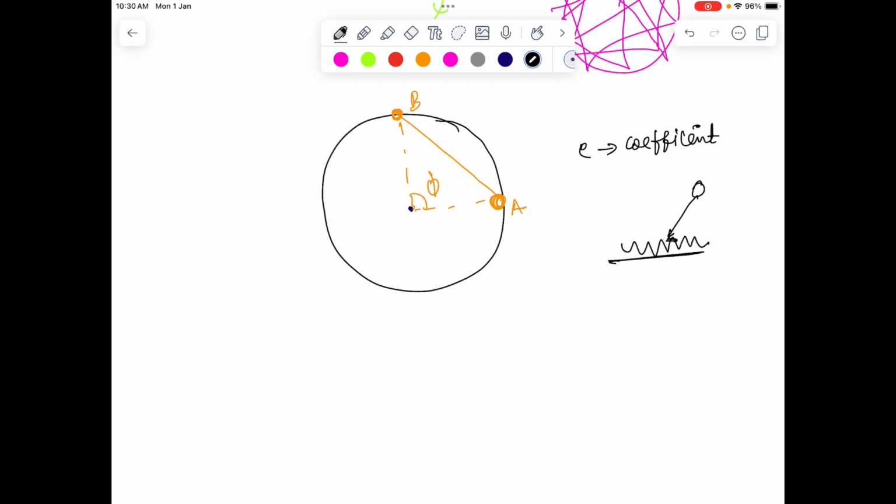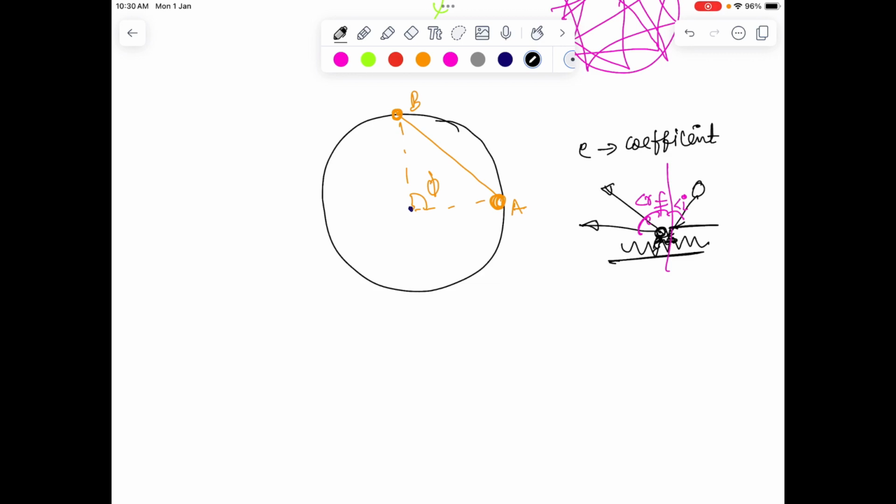So now in this case, if a ball is thrown like this, some part of the energy will be busy in breaking a small elevated surface. So the ball is not expected to go perfectly in a symmetrical direction, so maybe it will be deviated from the law of reflection now. So in this case, if the angle of incidence is I, we don't expect the angle of reflection to be R, rather the angle of reflection will be different from the angle of incidence.